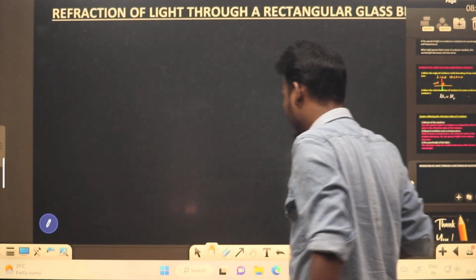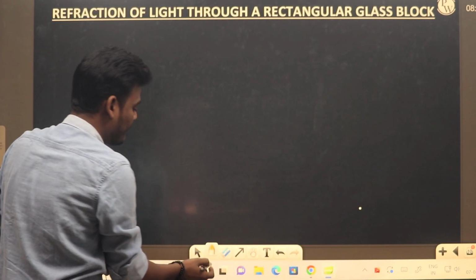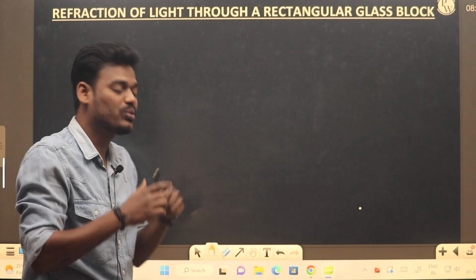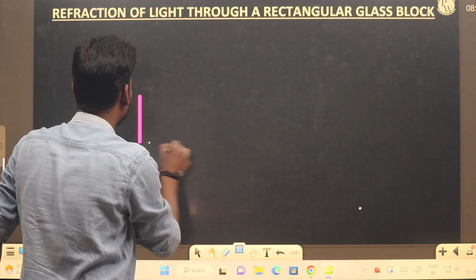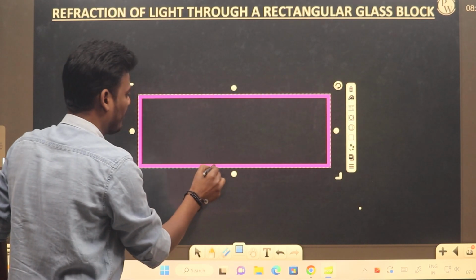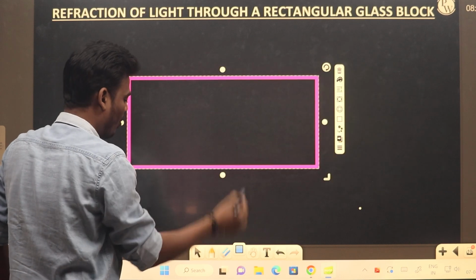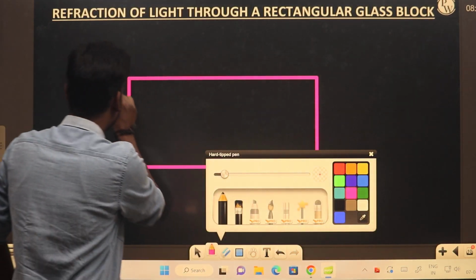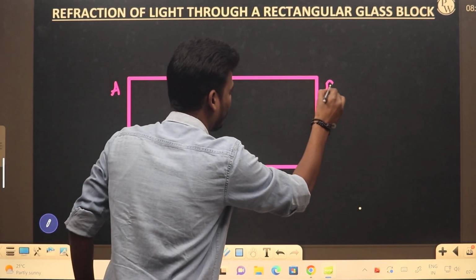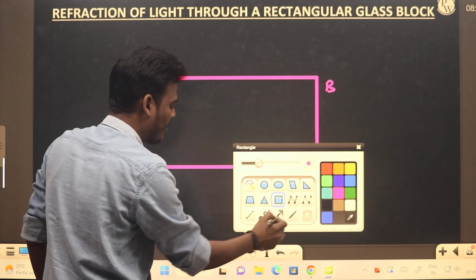Refraction of light through the glass slab. So let's try to understand what happens if I consider not only one surface but two surfaces, that is, a glass block. If I consider a glass block, let's see what happens. So here I'll be considering a glass block A, B, C and D.